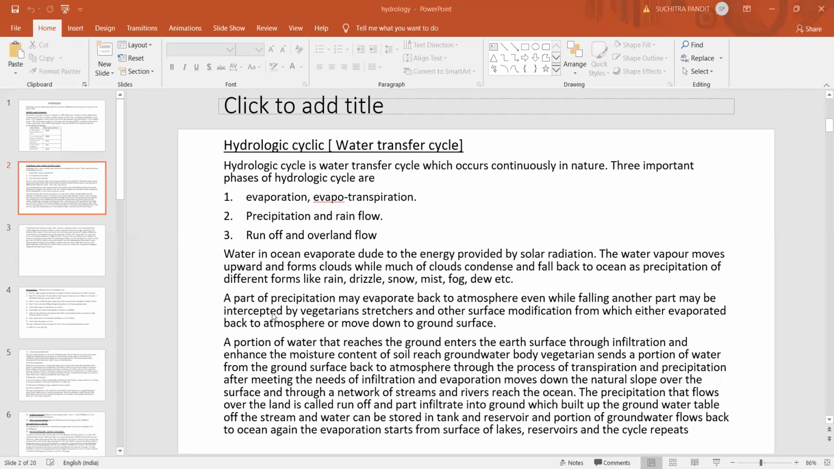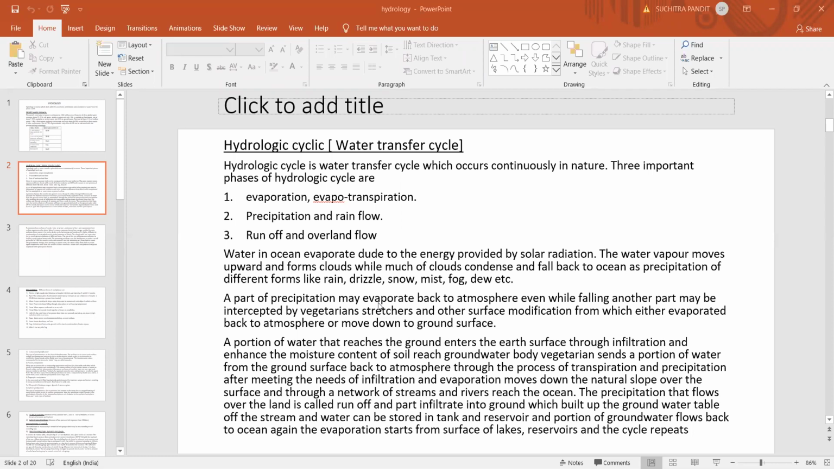Now, a part of precipitation may evaporate back to the atmosphere even while falling. Another part may be intercepted by vegetation. So what does this mean? It means when a rainfall takes place, some portion of the rainfall will not reach the ground surface, which will be returned back to the atmosphere due to interception by the forest vegetation.